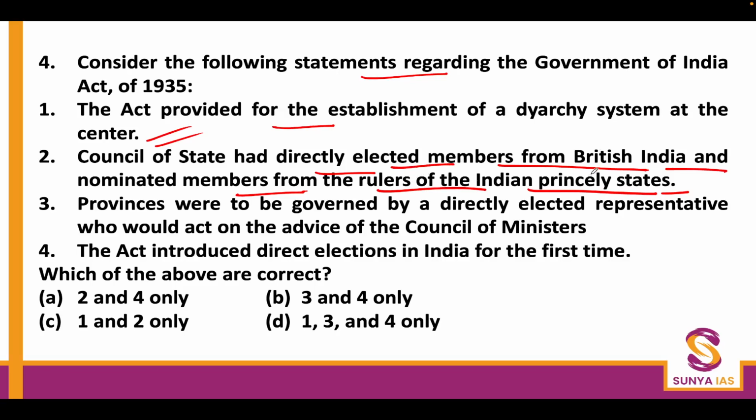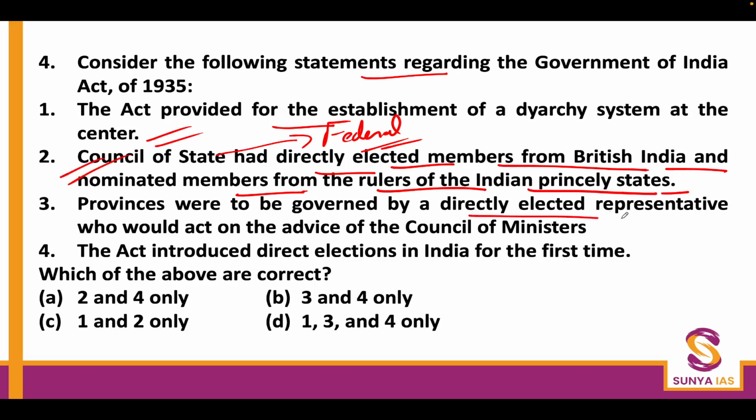So the nominated members were to come from the princely states, that was the mandate, and this whole Council of State system was meant for a federal system which was expected to be formed. Although such a Council of State was never formed, it was mandated in the Government of India Act 1935. So statement number 2 is also right.